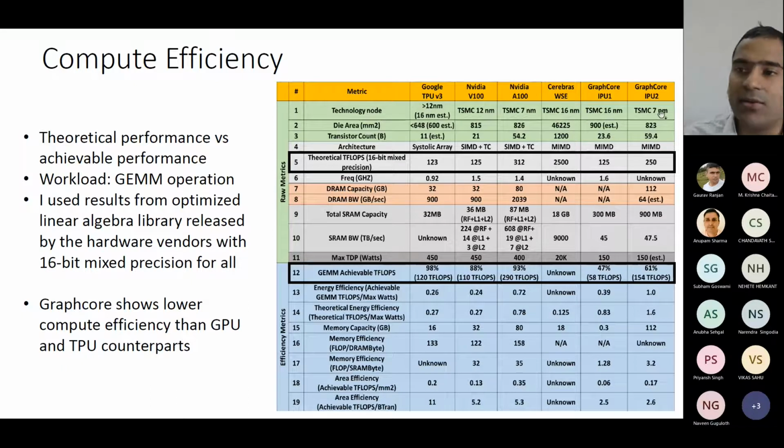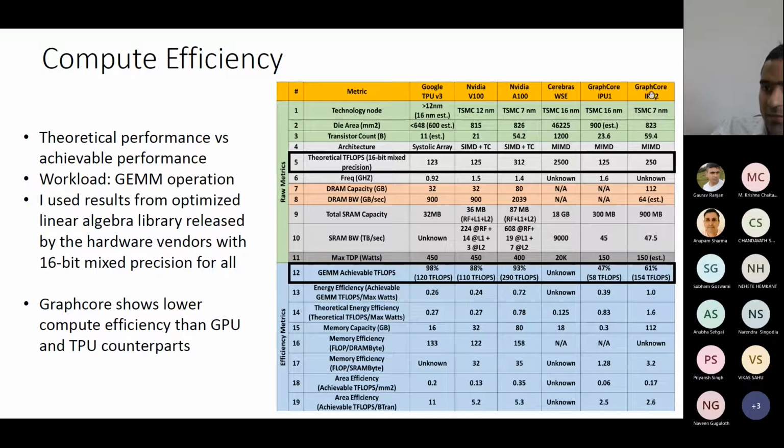Yeah, because 7 nanometer will cost you much more. Now you can see they have more than doubled the number of transistors, from 23 to 59. Frequency is unknown. SRAM capacity has increased from 304 megabytes to more than 900 megabytes. SRAM bandwidth is almost the same.